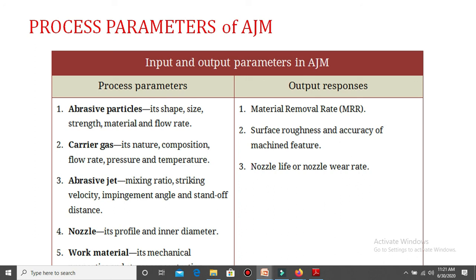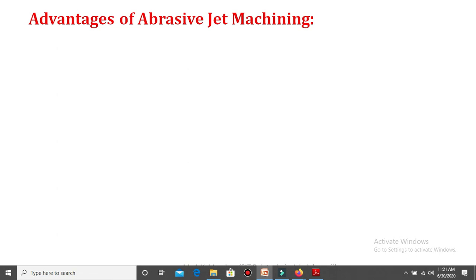That's why they directly affect the output responses, such as material removal rate, surface roughness, accuracy of the machined feature, and nozzle life or nozzle wear rate. These output responses totally depend on the various process parameters of abrasive jet machining. So this much about the process parameters of abrasive jet machining.